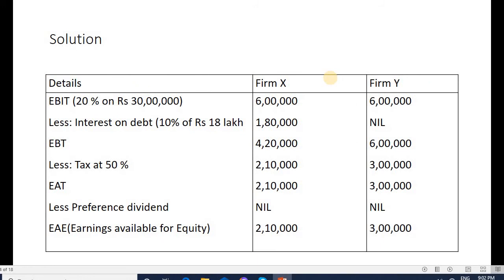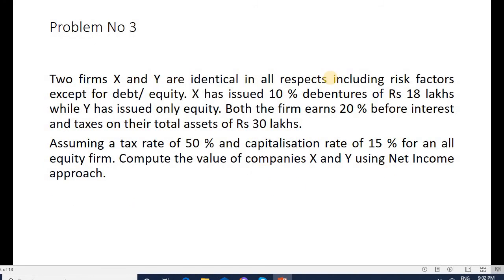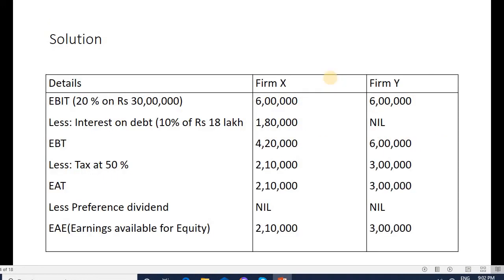So EBIT, they told it is 20% before interest and tax, that is EBIT is 20% on total assets of 30 lakhs. So 20% of 30 lakh is 6 lakh for both the firms, firm X and firm Y. Interest on debt, as I told, in the problem X is issuing debentures of 18 lakh, 10% it has to pay, so it is 1,80,000, whereas Y is raising entirely from equity. Y company is not having any debentures, so it is nil. So 6 lakh minus 1,80,000 is 4,20,000, that is EBT, earnings before tax. In firm Y there is no debenture, so earnings before tax is 6 lakh.